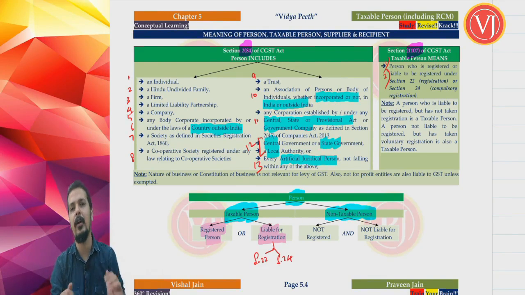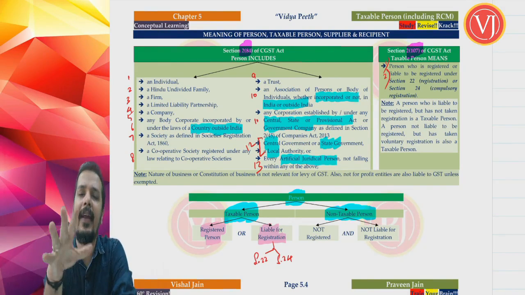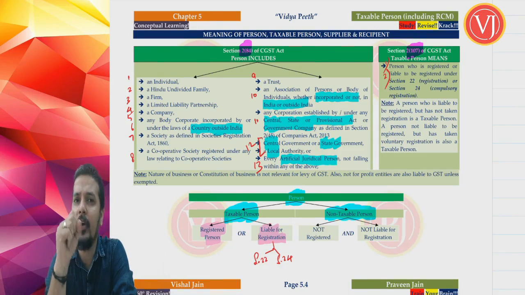That we are going to discuss in your registration chapter. So, the basic limit for registration is basically 20 lakhs. Obviously, there are other limits also, but basically it is 20 lakhs. Now, friends, if you have 5 lakhs turnover, you are actually not required for registration.